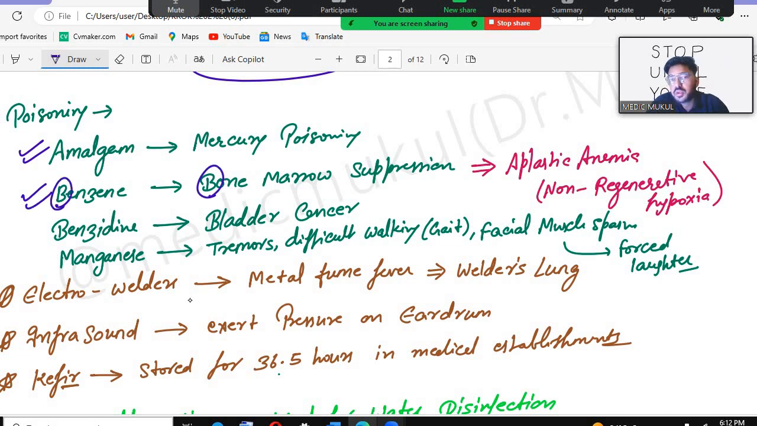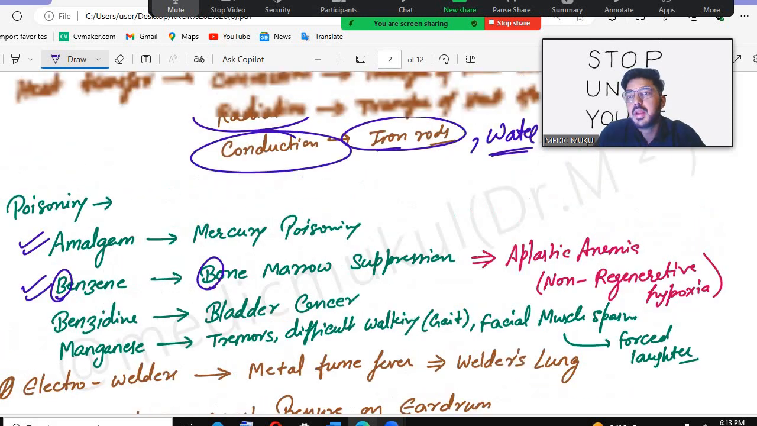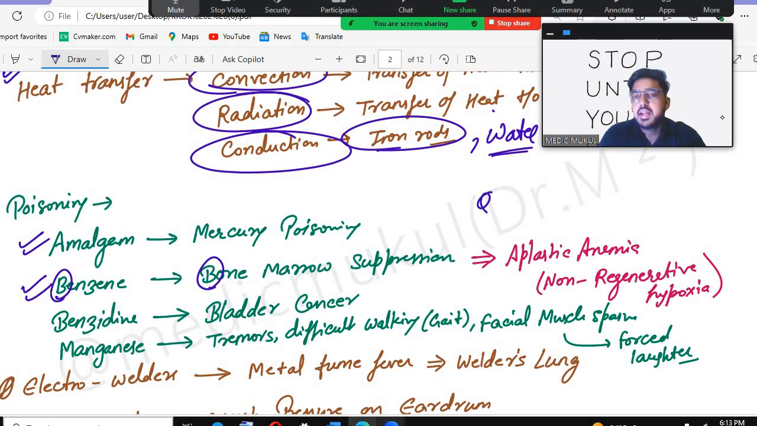Bone marrow suppression, what happens? There will be aplastic anemia. So we see that amalgam causes mercury poisoning, benzene causes bone marrow suppression, and there is one drug also that causes aplastic anemia. So which drug is that?